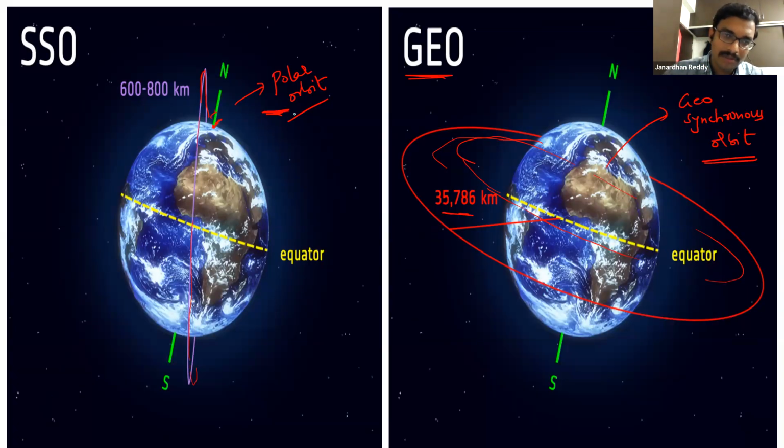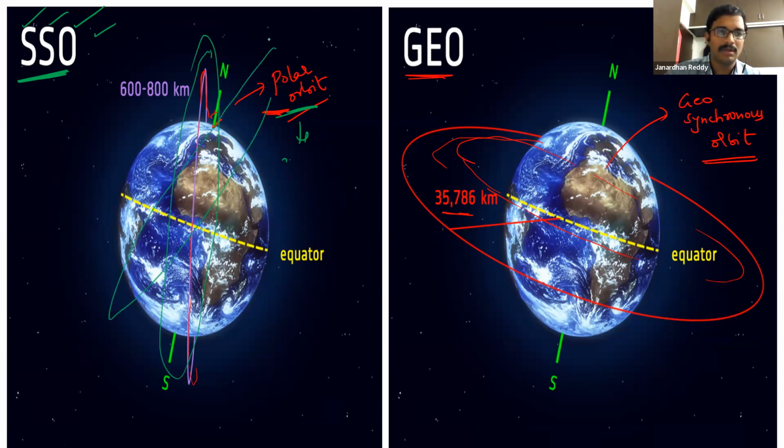Many orbits can be there, multiple, with some angle also they can be launched. This is geosynchronous orbit, also called geosynchronous Earth orbit, whatever the general names you have.